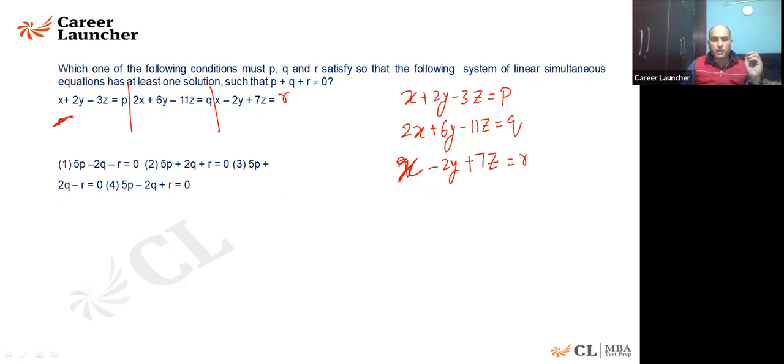Which one of the following conditions must p, q, r satisfy so that the following system of three linear equations have at least one solution, such that p plus q plus r is not equal to 0? This cannot be equal to 0. So which one will be coming out to be the correct solution? Would you like to answer it? Just check it out.